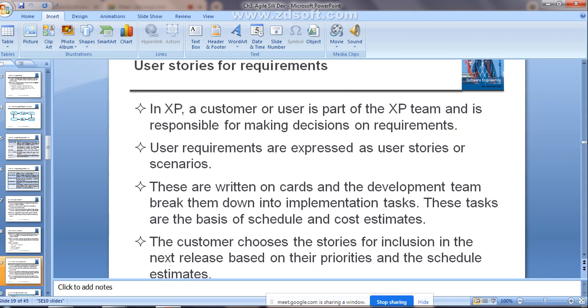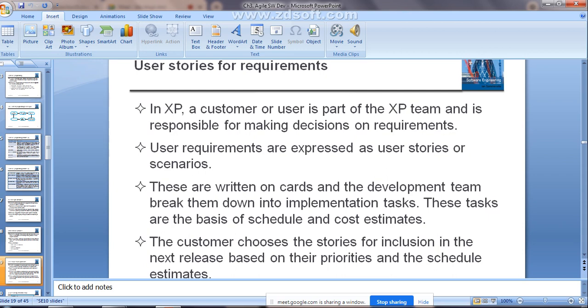Very simple, right? Customer involvement should be compulsory. They should be available full time for the XP team, so they are considered a part of the XP team itself. They can make decisions about the requirements: which requirements need to be given highest priority, lowest priority, and which need to be added in the first release. All these decisions will be taken by the customers themselves. At least remember this one.